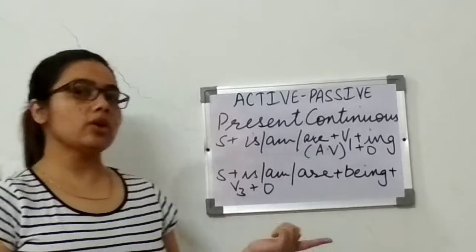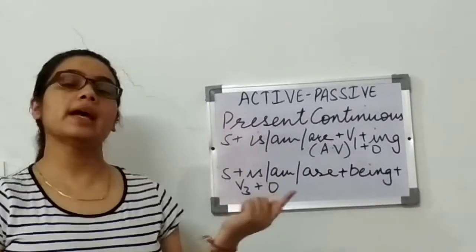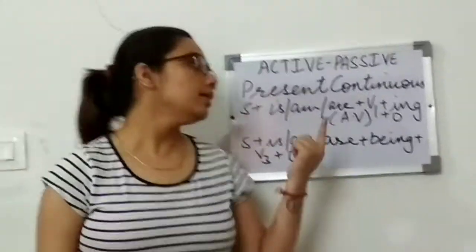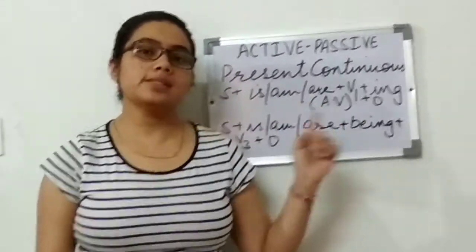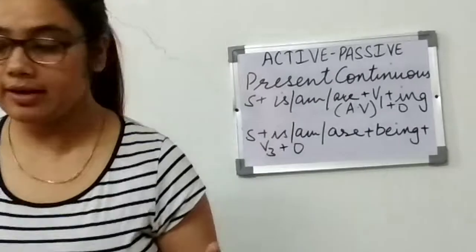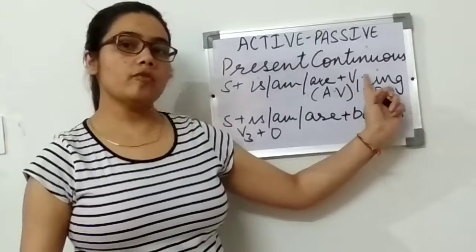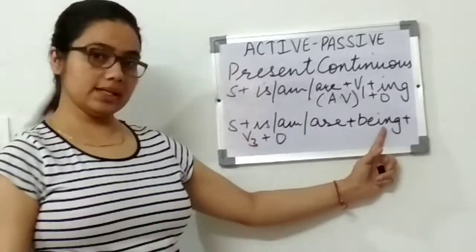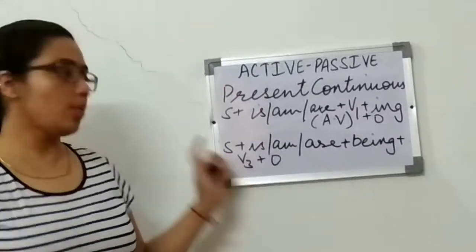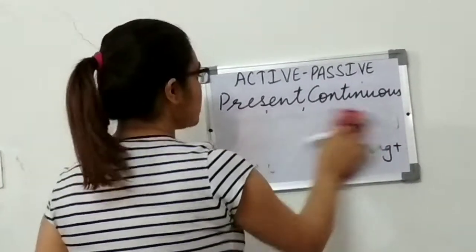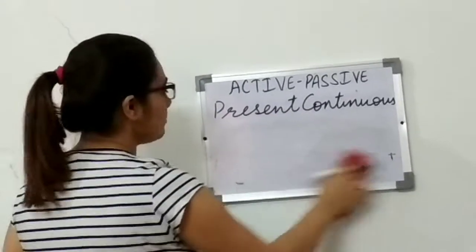As I had already told you, one thing that you have to keep in mind is that in passive voice third form of verb will always be there. So here instead of first form of verb plus ing, we will put being plus third form of verb. So let me explain this with the help of an example.